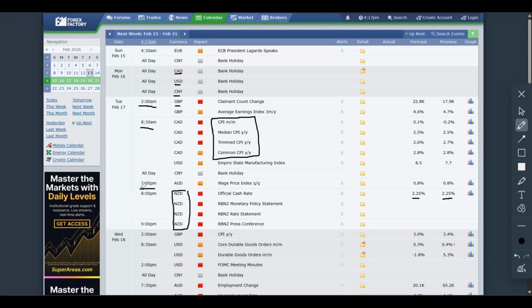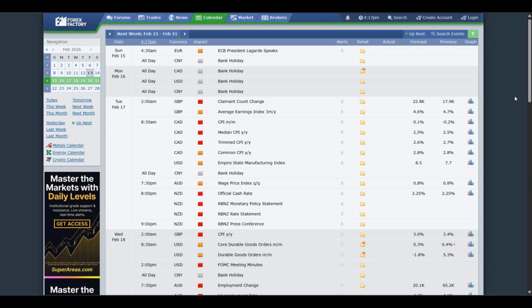For now, I would say the CPI data coming out from the Canadian axis. I usually am not trading around 8 p.m. Eastern. That is when I am away from my trading desk, unless it's probably a higher time frame trade. But for intradays, I am done by that particular time.